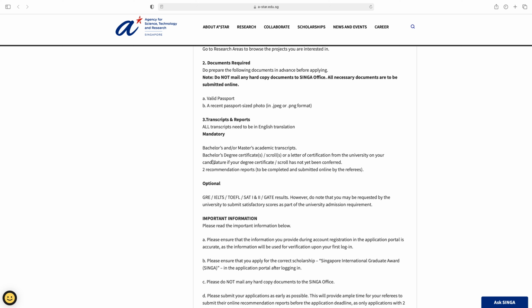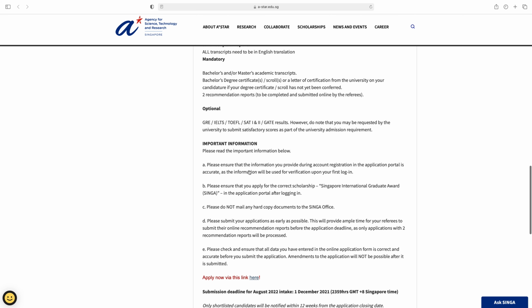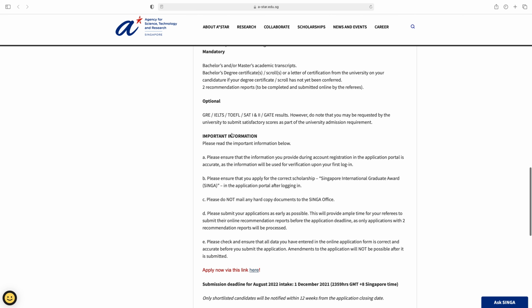And what is mandatory? Bachelor's and master's academic transcripts, and a bachelor degree certificate or a letter of certification from the university on your candidature if your degree certificate scroll has not been conferred. Then next, 2 recommendation reports are mandatory. Next is optional: GRE, IELTS, TOEFL, all these are optional. However, do note that you may be requested by the university to submit a satisfactory score as part of the university admission requirement.